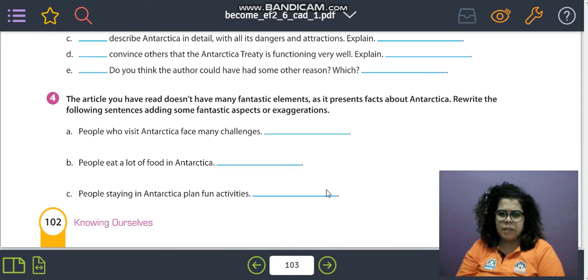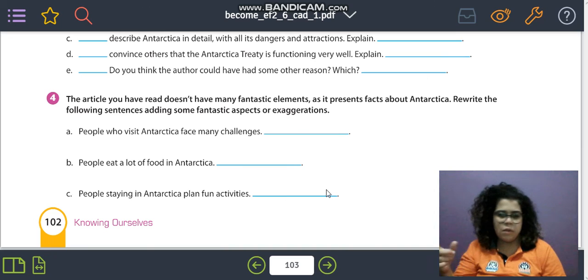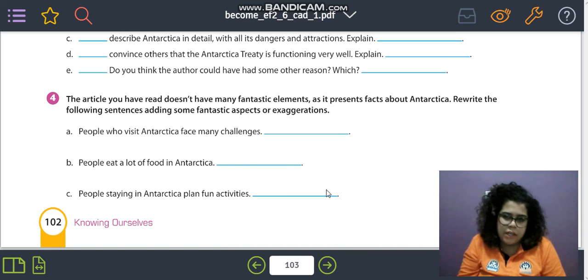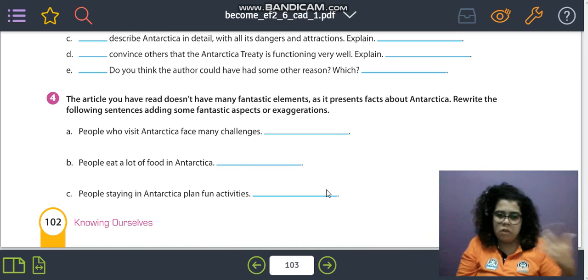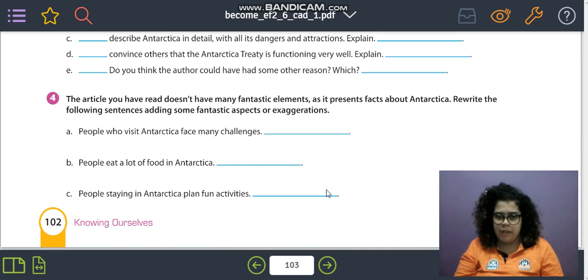Antarctica is kind of boring, so people working there have to do some fun games, and you can suppose what games those are and say, oh, they're going to do a soccer championship there on the ice, or something very unpredictable, very fantastic or exaggerated.